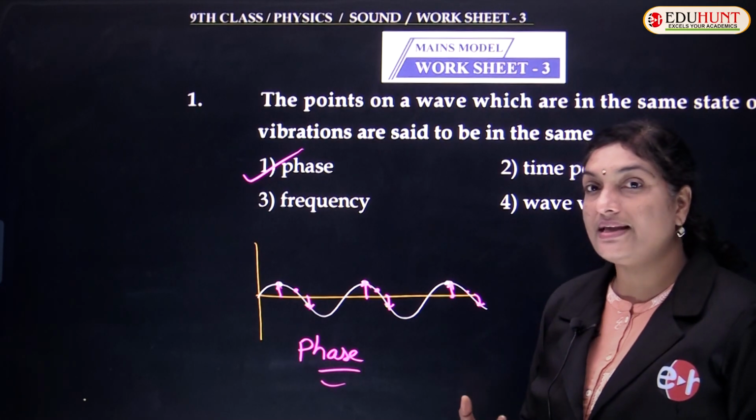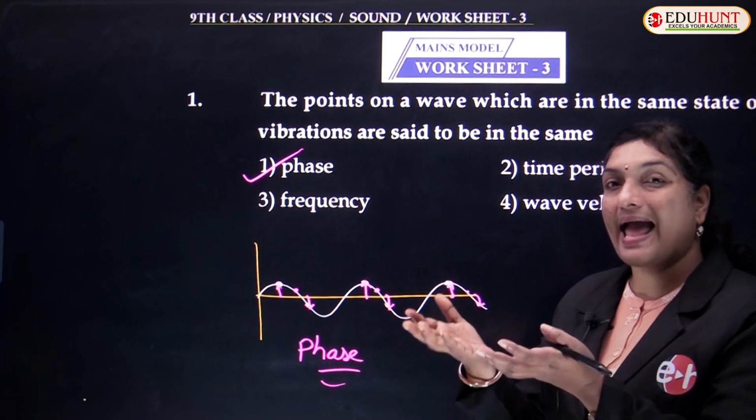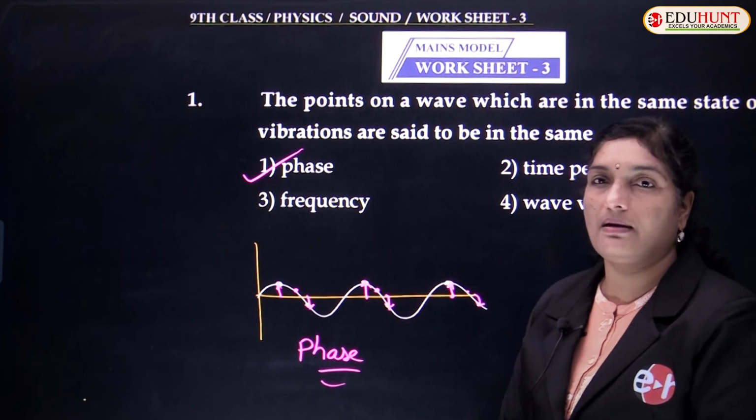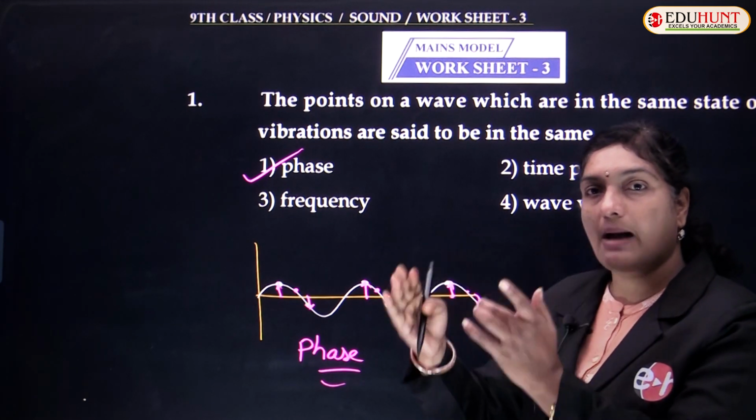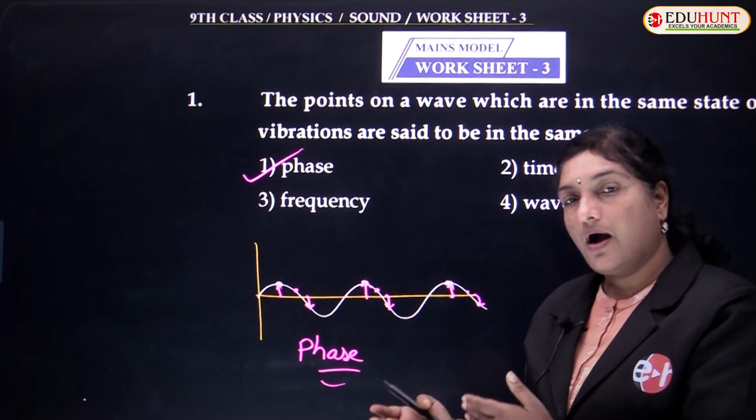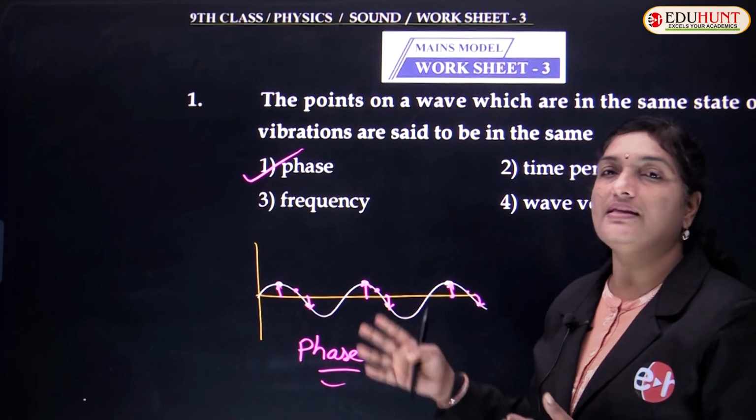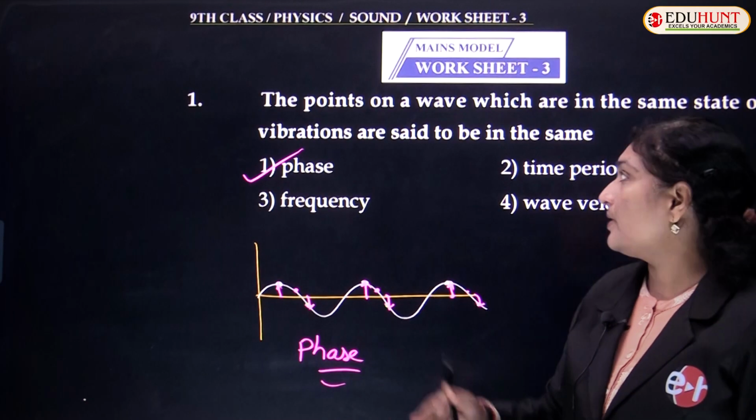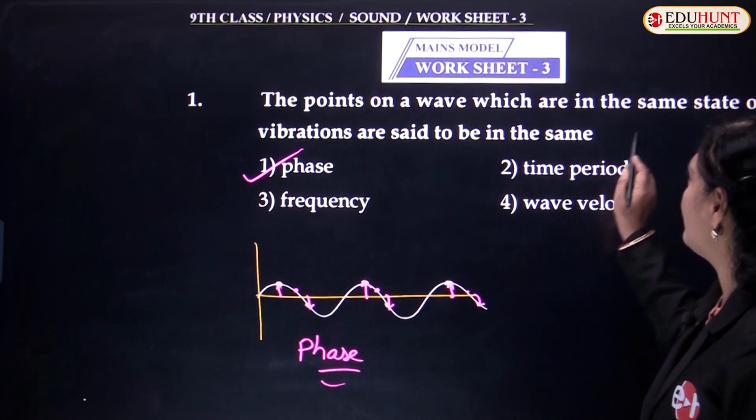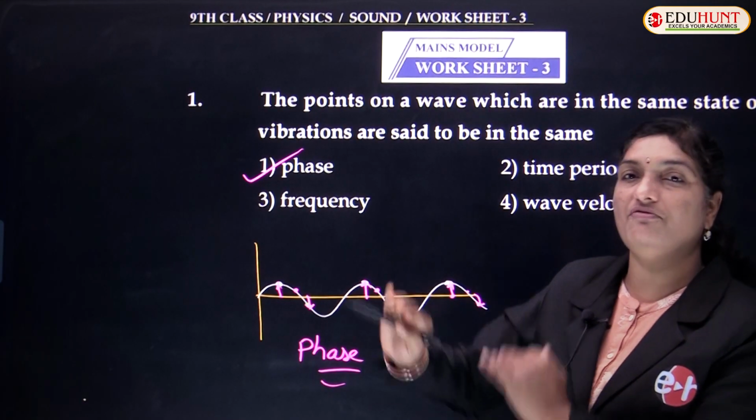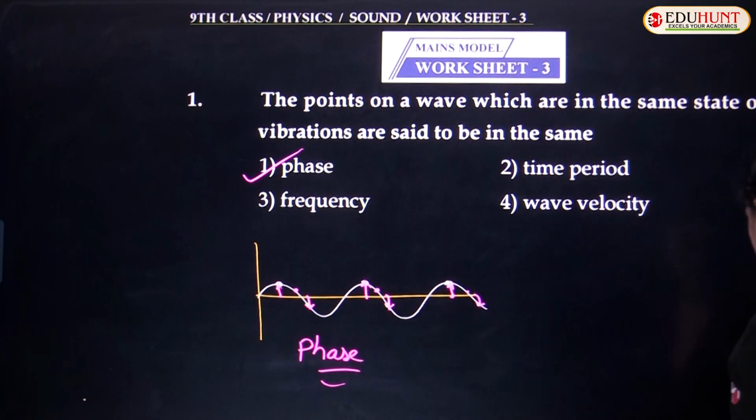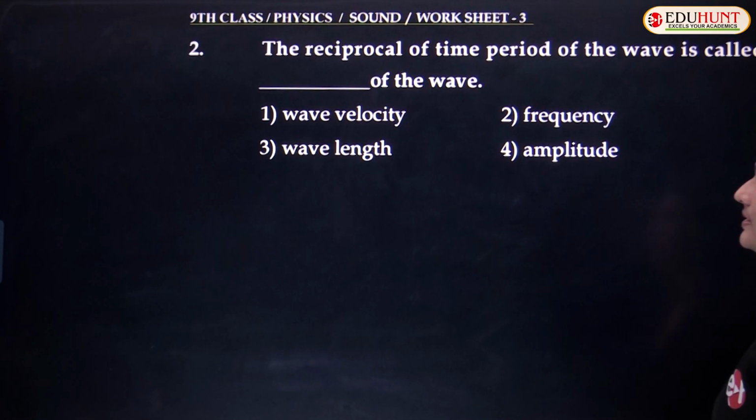But what is phase? At what angle, at what state do the particles are, whether they are moving upwards, downwards or at what angle, everything is represented by phase. So, the points on a wave which are in the same state of vibration are called phase. Moving ahead with the next question, children.